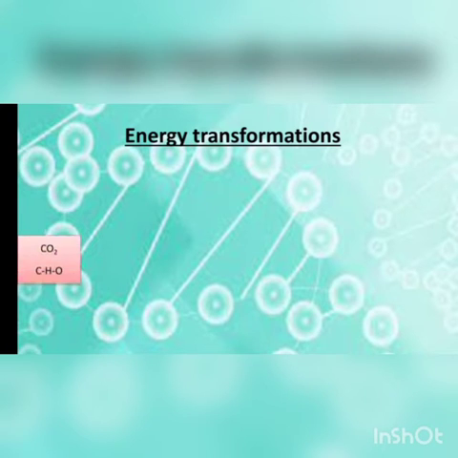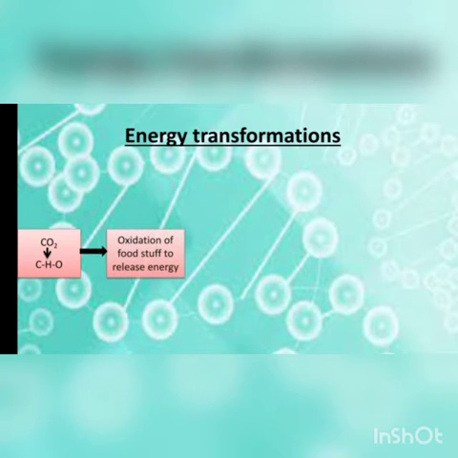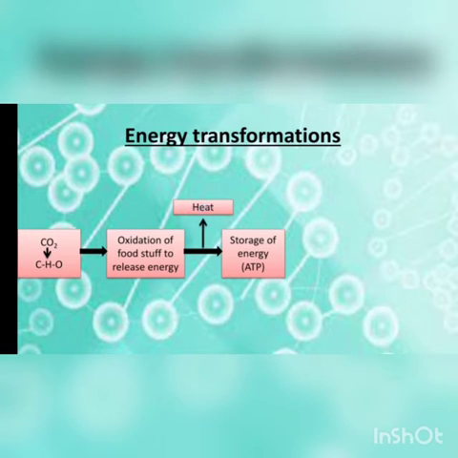So let's start. First, there is the process of photosynthesis by which carbon dioxide molecules are reduced into foodstuff. This foodstuff is metabolized by the living organism to obtain energy. Then these living organisms store some energy in the form of ATP, adenosine triphosphate, a high energy molecule. Whenever there is a transformation, heat is lost in the environment. Then this stored energy is utilized by the living organisms to process all life activities, that is maintenance.